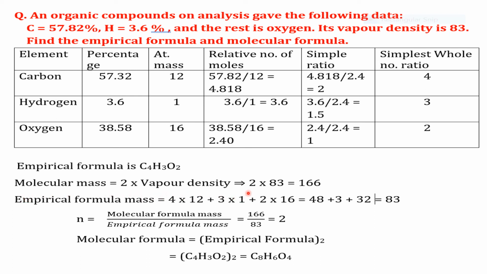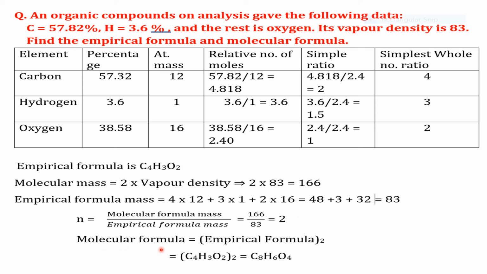Now the relation between molecular mass and vapor density is given as molecular mass equal to 2 into vapor density is equal to 2 into 83 equal to 166. Now if we calculate the empirical formula mass, 4 atoms of carbon into its atomic mass, 3 atoms of hydrogen into its atomic mass, and 2 atoms of oxygen into its atomic mass, therefore we get 83. Now the relation between empirical formula mass and molecular formula mass is given as n equal to molecular formula mass by empirical formula mass, which is equal to 166 by 83 equal to 2.